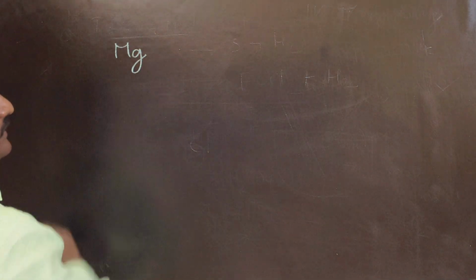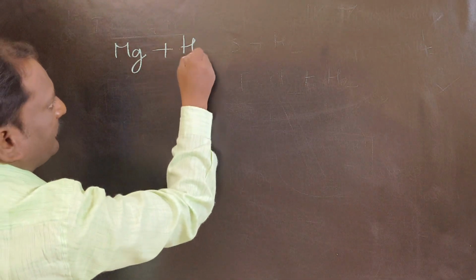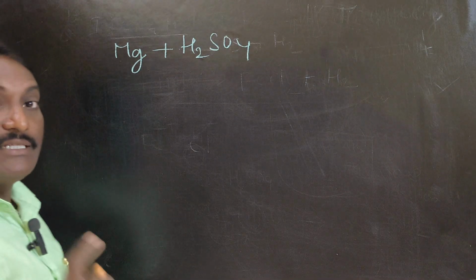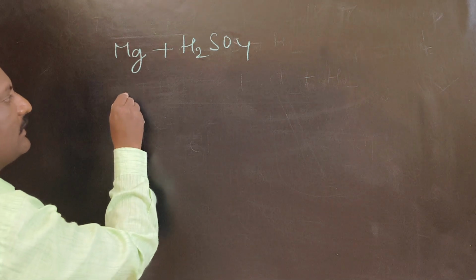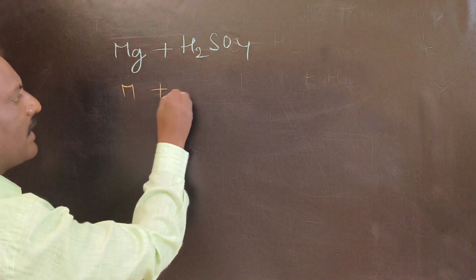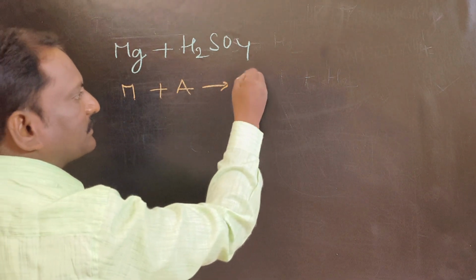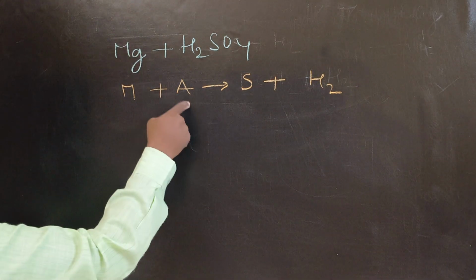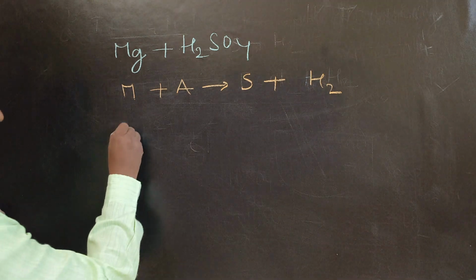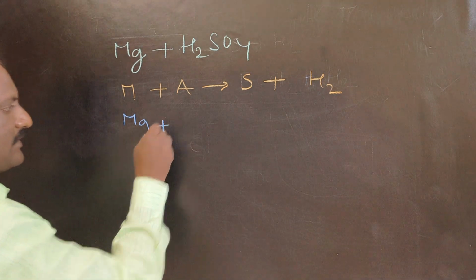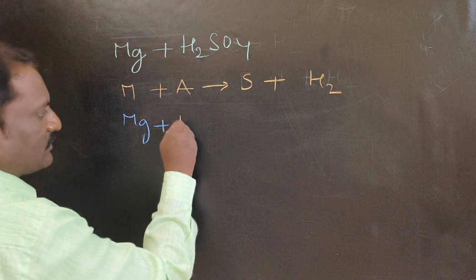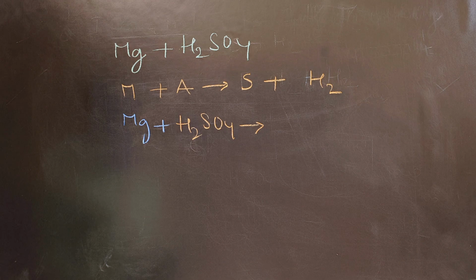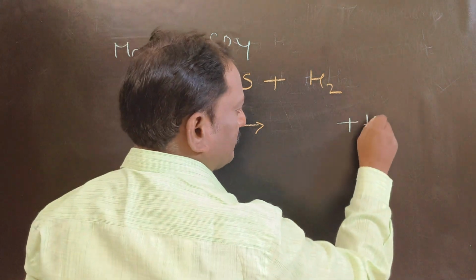Magnesium with sulfuric acid. Let us write the equation for this one. Please remember this statement: generally, metals react with acids to give salt plus hydrogen gas. Let us substitute: the metal is magnesium plus the acid sulfuric acid gives, leave a gap for salt, plus hydrogen.